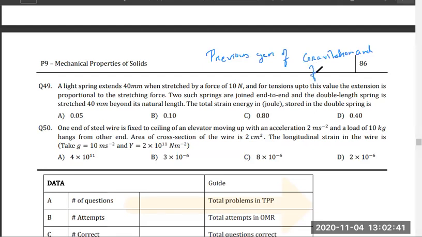For both NEET and JEE. I'll tell you the questions that you have to solve, don't worry. I'll tell you the questions which you have to solve in both NEET and JEE. We'll discuss JEE Mains only and NEET. Got it? So I hope all of you understood this chapter.